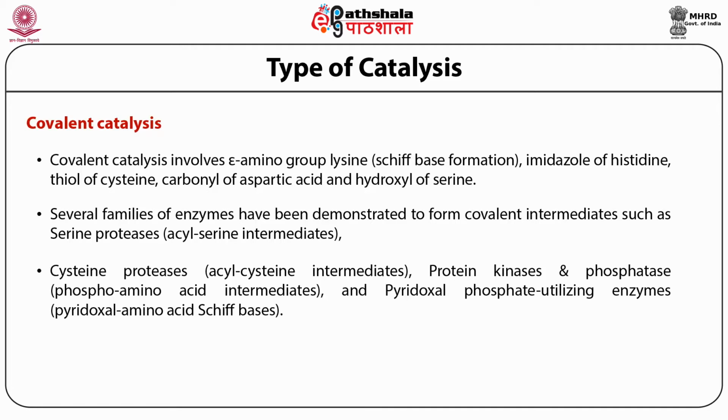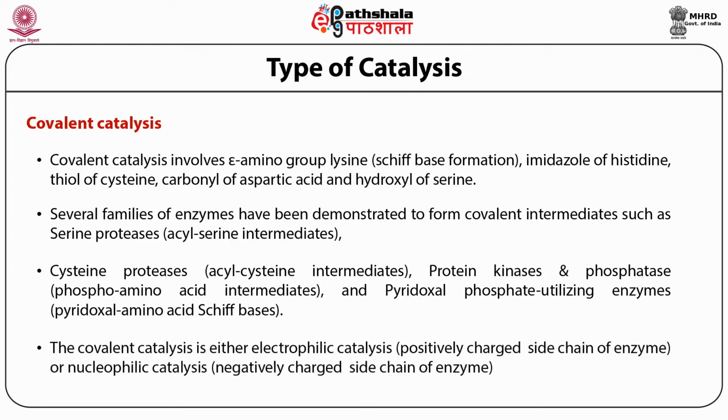So this shows that the contribution of amino acid side chains is very important when we are talking about covalent catalysis. Covalent catalysis is divided into two groups.